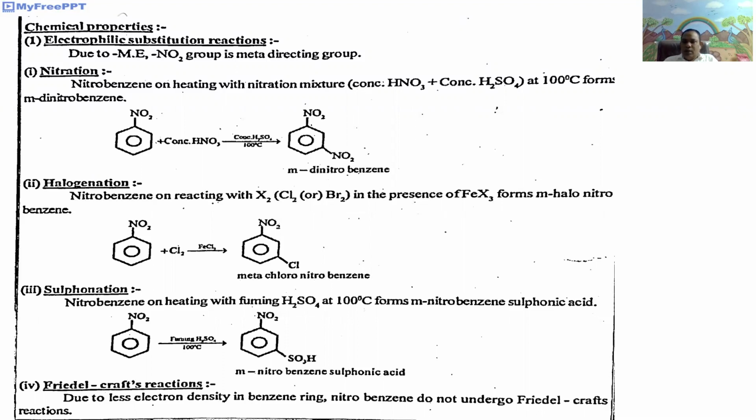The main reason is the less electron density in the benzene ring.